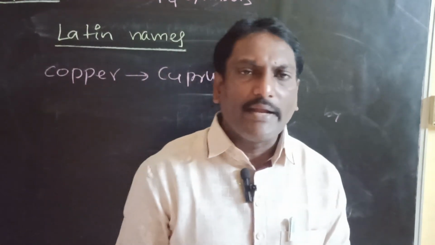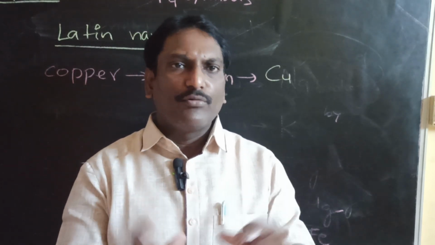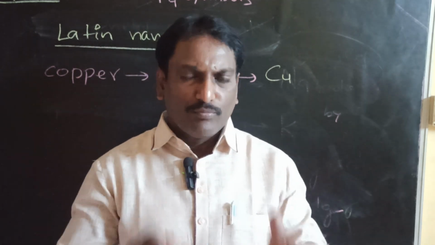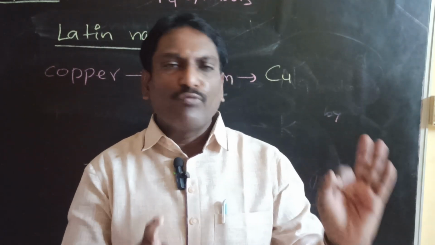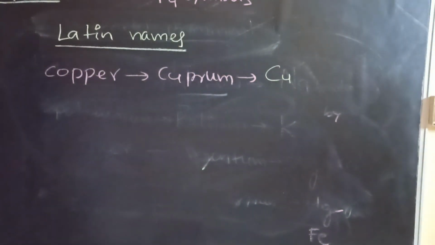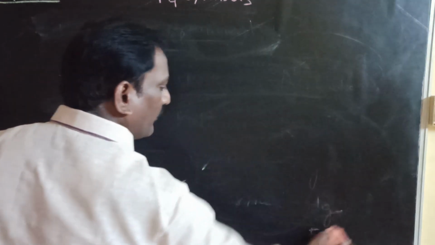Now I would like to write the symbols of elements 1 to 30 with their names, including Latin names. Please make a note of it. Being a class 10 student, you must know at least elements 1 to 30, their names, symbols and their Latin names as well. Make a note of it. One by one, I would like to write for you. Please make use of this.